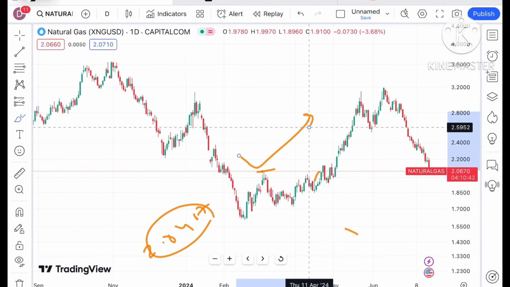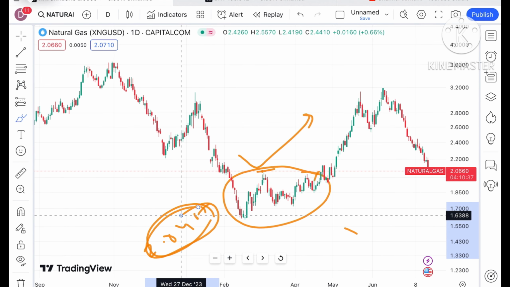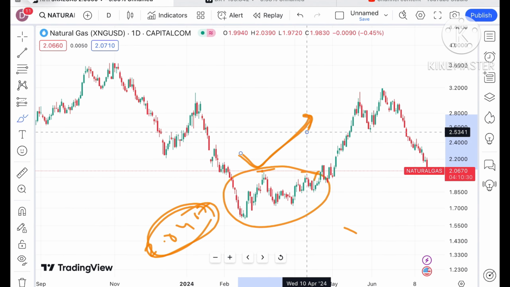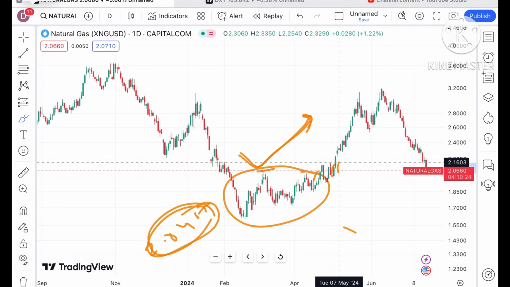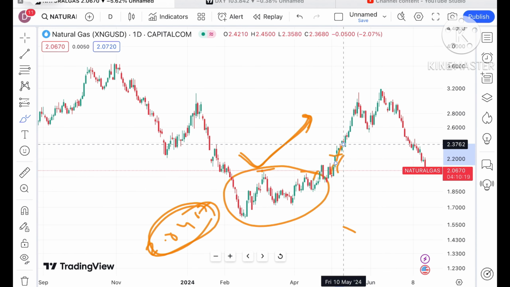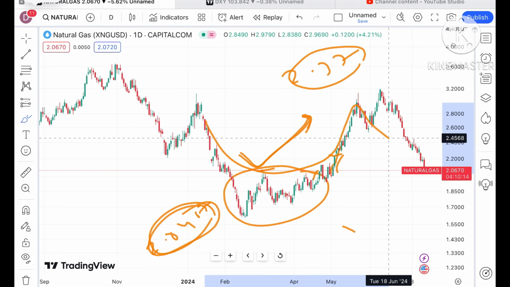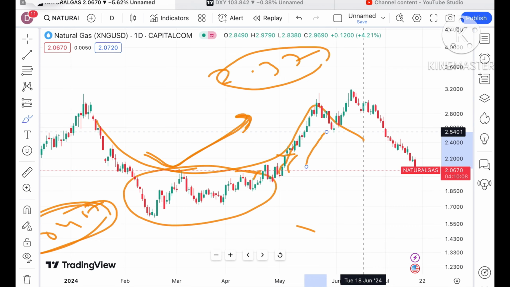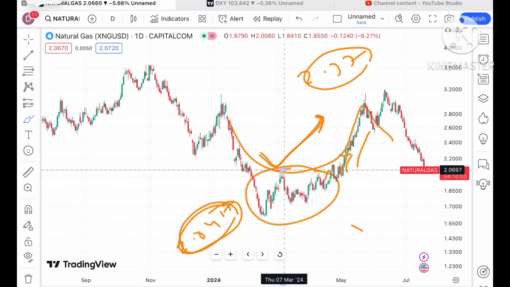So what we can see is that a bounce back can come at this particular level, or mostly it will move in this zone. If it goes below this level, you have to understand, looking at this chart, that the chances will be very high. If the price started going above this level, it can move again towards a level of 2.1, then to a level of 2.16, and a probability of going above 2.2, and then a probability of going towards 2.37. As soon as the price started hitting above 2.37, then you can say there will be a probability of moving upside. Otherwise we will not see an upside till the time it is not going above a level of 2.3.